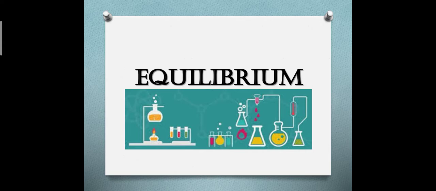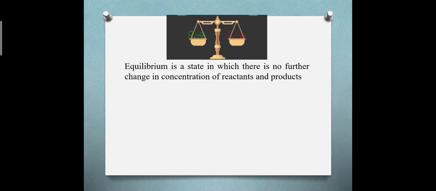There are a number of cases where it is observed that the reaction does not proceed to completion. Rather, the reaction mixture contains reactant as well as product whose concentration remains constant so long as the conditions of temperature, pressure, etc. are kept constant. So, equilibrium is a state in which there is no further change in concentration of reactant and products.